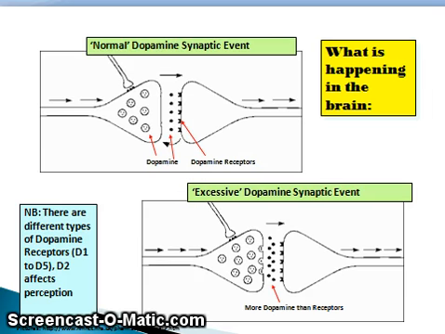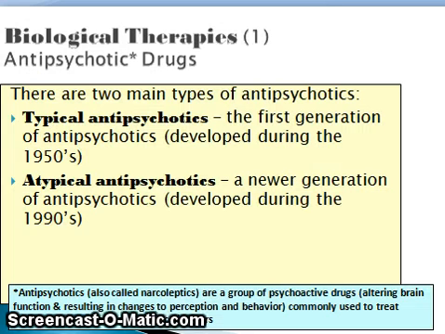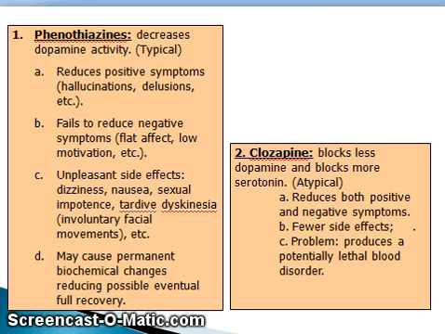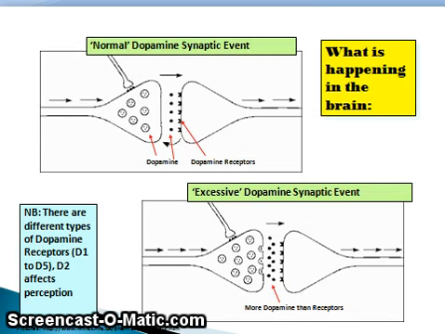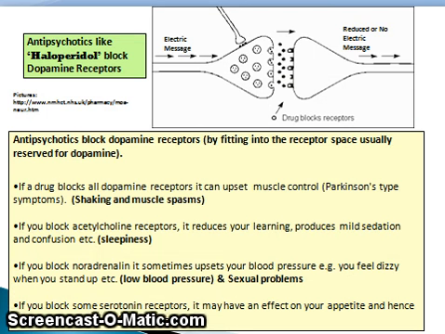Remember, there are 2 types of drugs: typical antipsychotics. Antipsychotic being any drug that treats schizophrenia and alters brain chemistry, which is what a psychoactive drug is. They were first invented in the 1950s, whereas atypical antipsychotics were invented in the 1990s. The big differences between them are some of the side effects and how they work. So phenothiazine is a typical, clozapine is an atypical, and they both work by blocking those receptors. But the atypical ones are more precise in the receptors that they block.